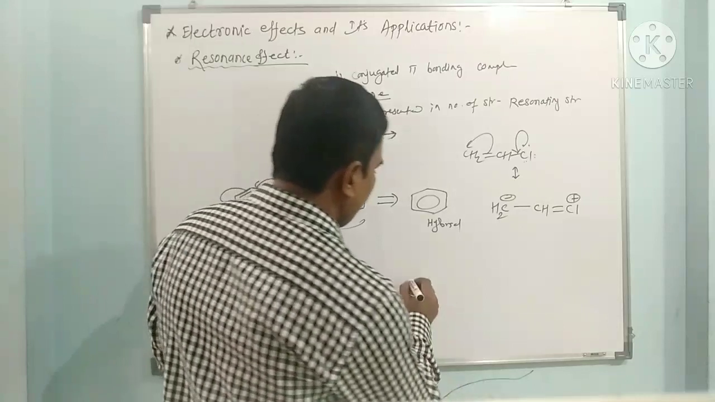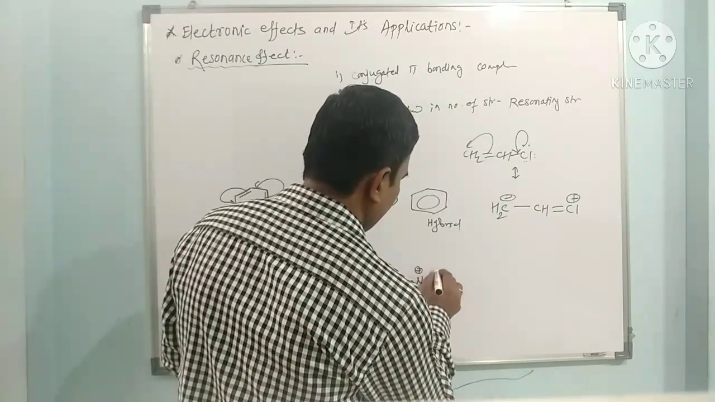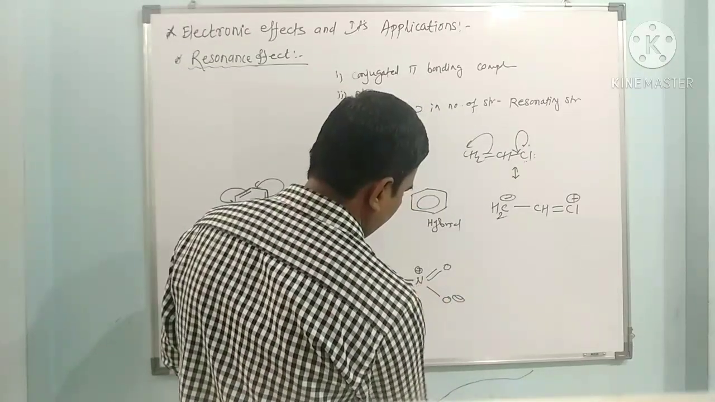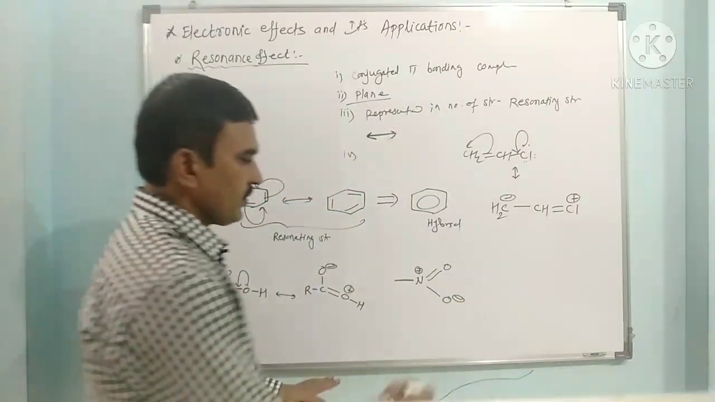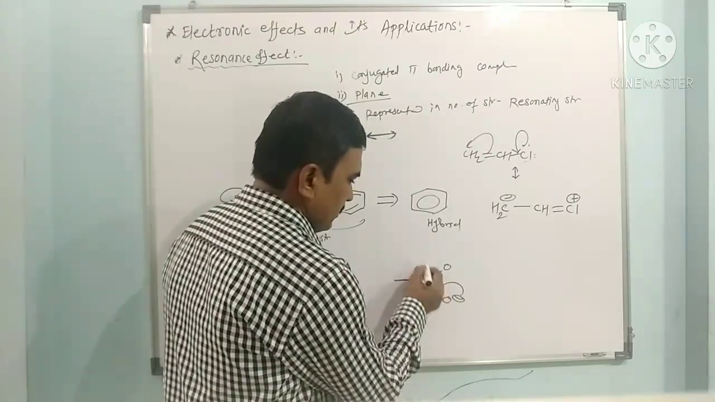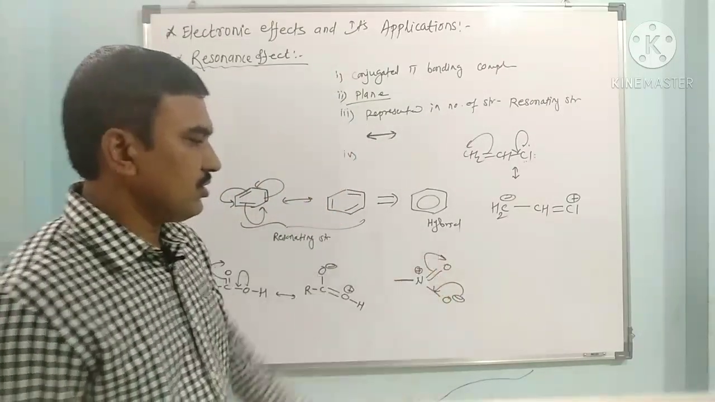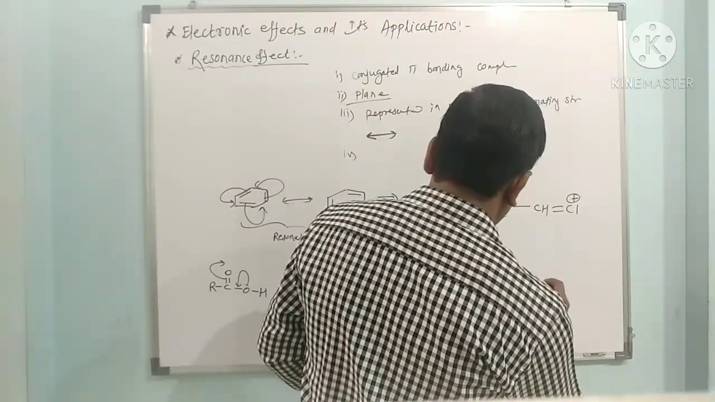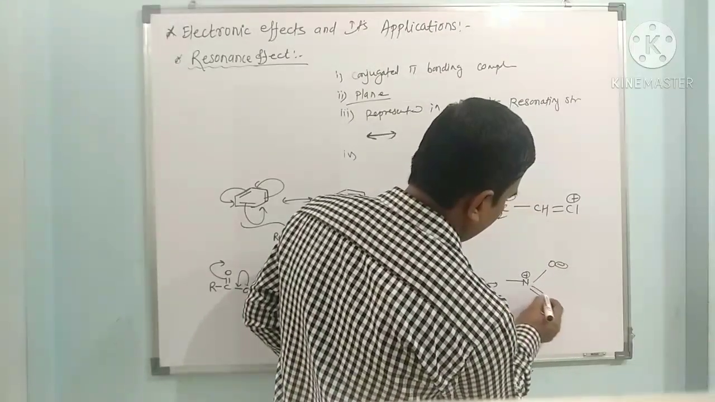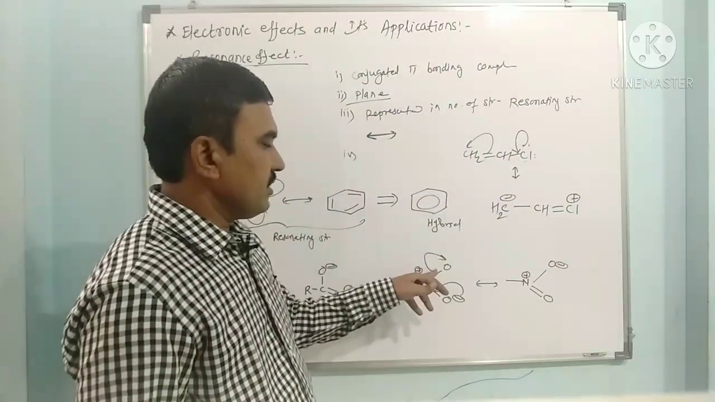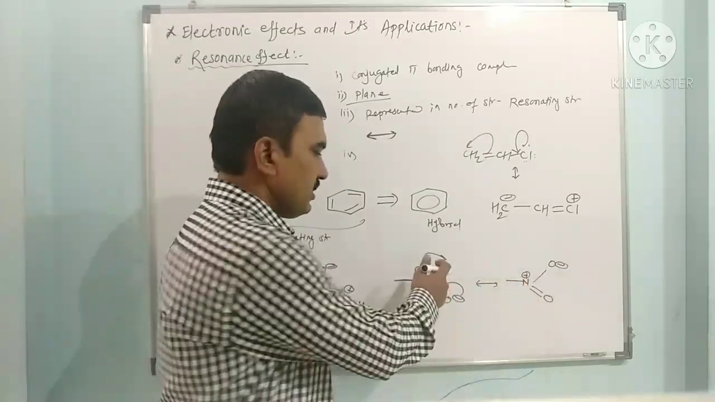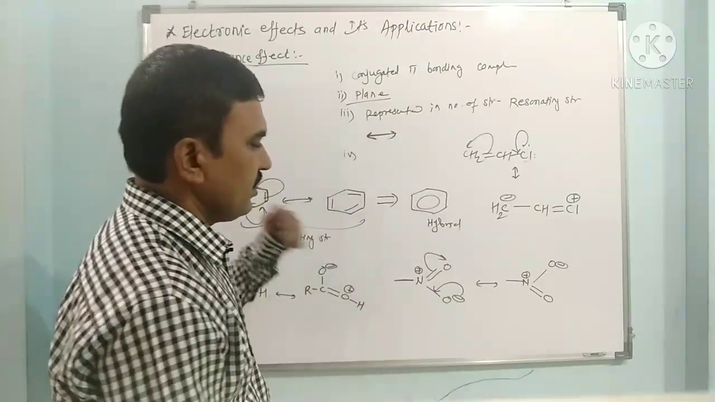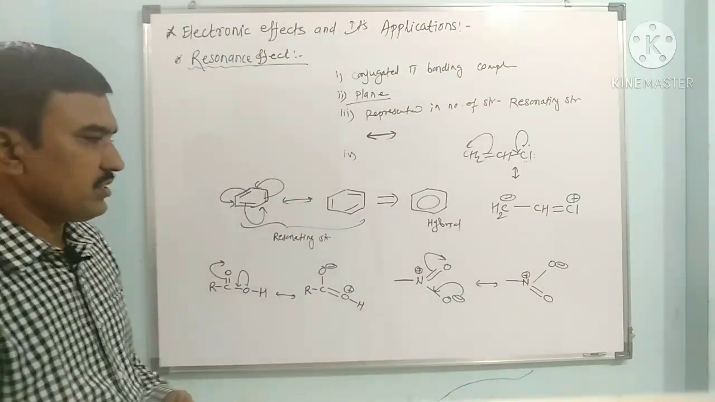We can have the example in the nitro compound. So this is the nitro compound, where this negative charge goes to the other electronegative oxygen. So we get here N plus, this oxygen, and there is a double bond oxygen. So here this double bond is converted to a single bond, and this negative charge shifted to oxygen, and there is a double bond formation between nitrogen and oxygen. So in this way we can show the different resonating structures of this.